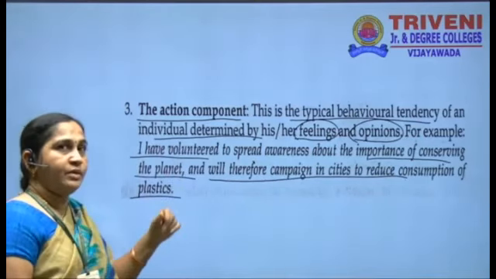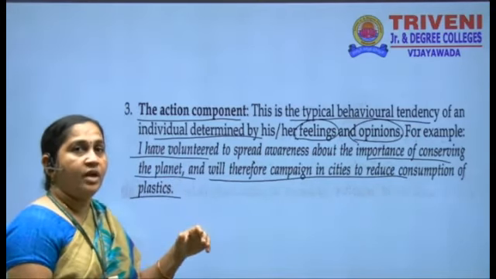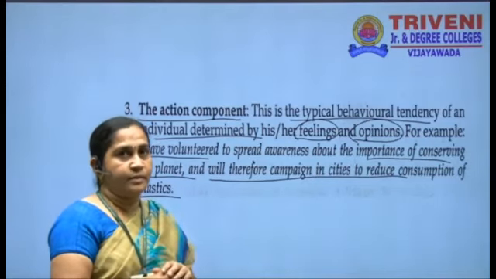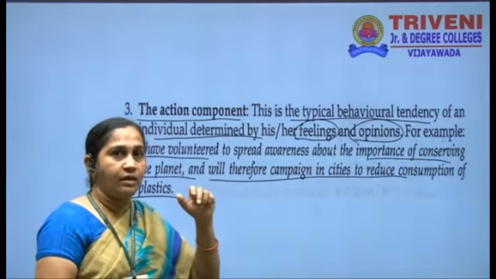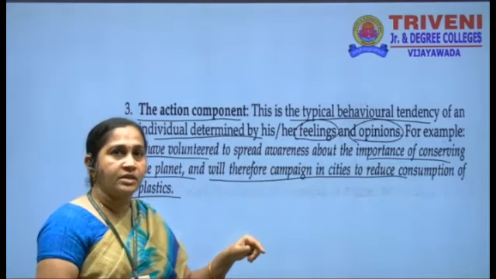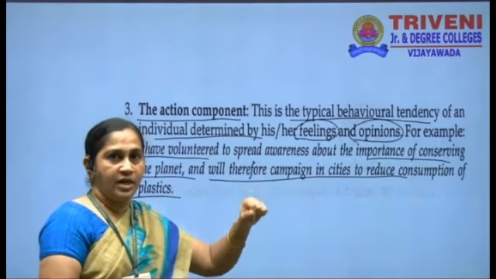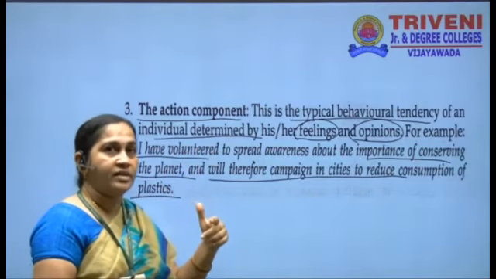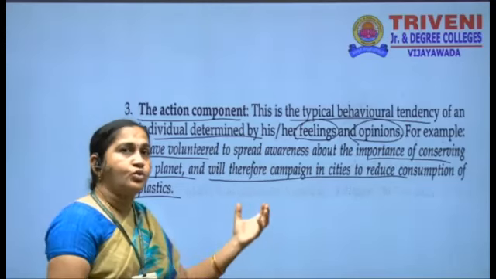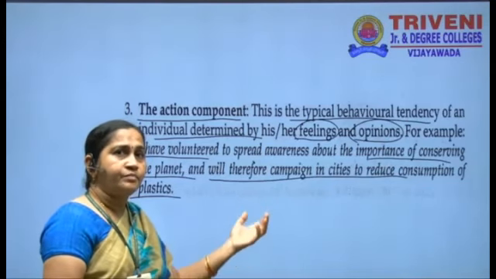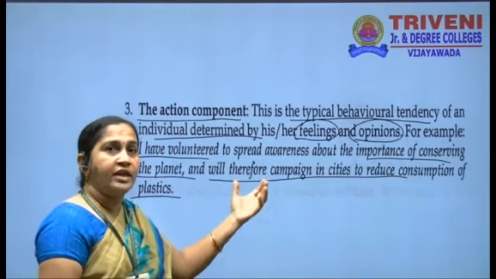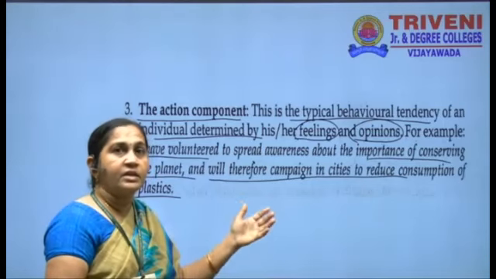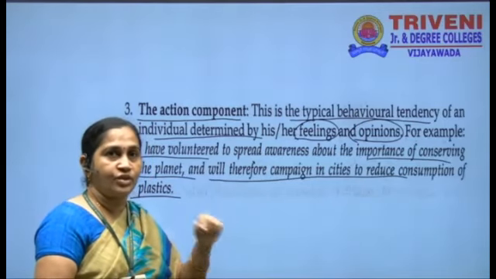So in the previous examples we have seen what the condition is. When I see people leading their miserable life, I feel upset. The second one is, I came to find out that illiteracy might be the reason for their miserable lives. And in the action component, the step I will take is that I will find solutions. I will make them educated, or I'll give some funds to help them come up from their miserable conditions. That is the action I'm going to take, right?